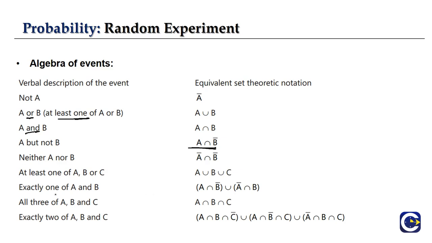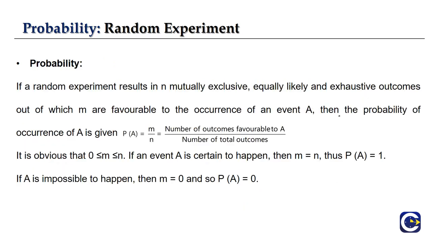All three of them means the intersection of all three. Exactly 2, when we talk about 2, the roles will alternately change, so that will have 3 terms. So these are the notations we will use for the description of events. These are our set-theoretic type of notation. Just go through them once so that you have a review of what you have done in sets. It's like a typical set thing, and then now we get into probability.